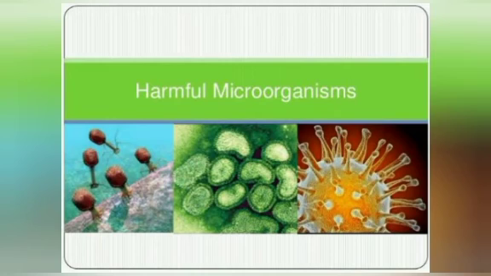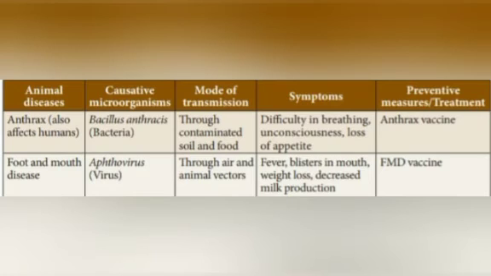Harmful microorganisms. A few microorganisms are helpful to plants, animals, as well as humans, but others cause diseases and hence they are called pathogens. Pathogens enter into the body through cuts and wounds in the skin, mouth or nose and cause diseases. Viruses causing flu spread through air. Let's see some of the diseases caused by microorganisms in plants, animals and humans. So see the table, students.